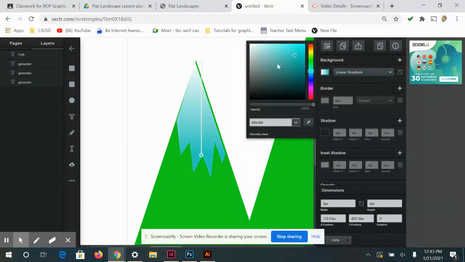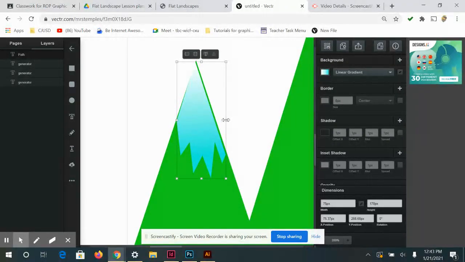Actually, that looks like snow. Doesn't look like a waterfall. Obviously, the waterfall would go all the way down to the bottom. So we'll call this snow. And just kind of overlap it.